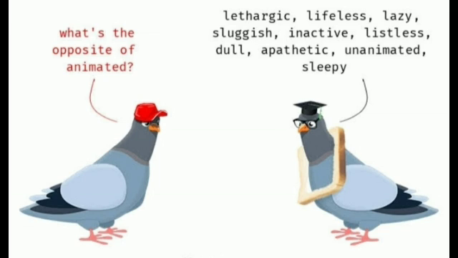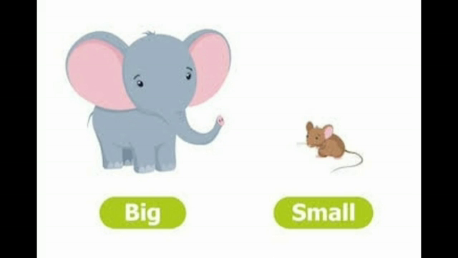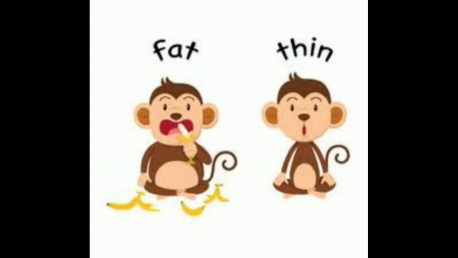Now we'll see what's the opposite of animated. The opposites of animated are lazy, sluggish, inactive, listless, dull, unanimated, sleepy, etc. So, these are the antonyms of animated. Now we'll see antonyms in different things, such as size: big, small. An elephant is a big animal, whereas a rat is a small animal. Then we'll see two monkeys. One is fat and the other is thin, meaning health.